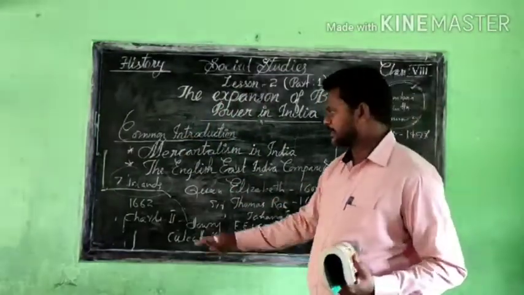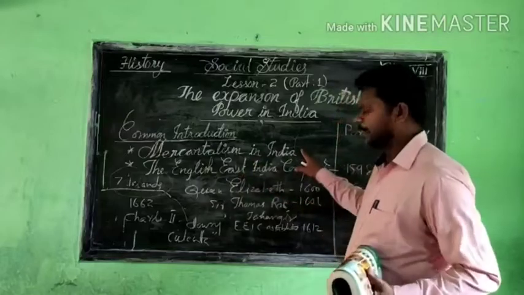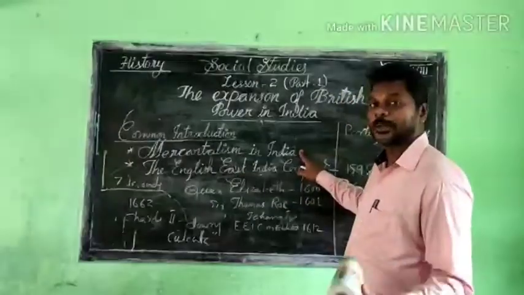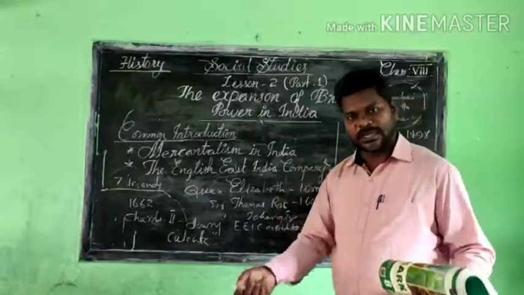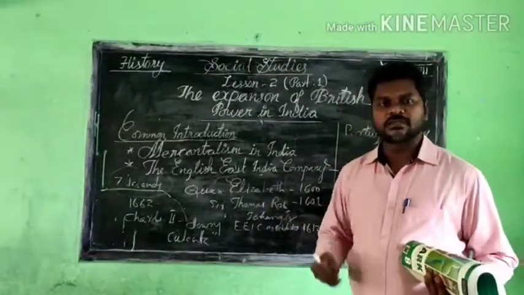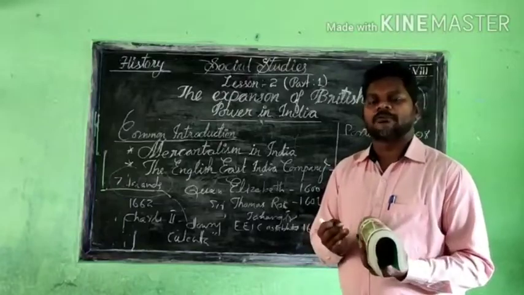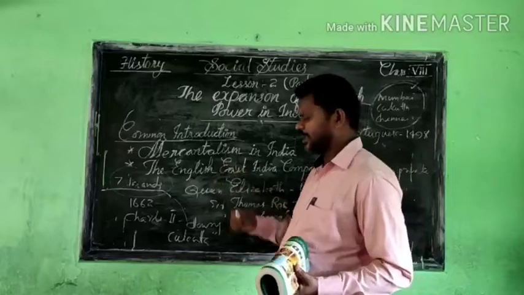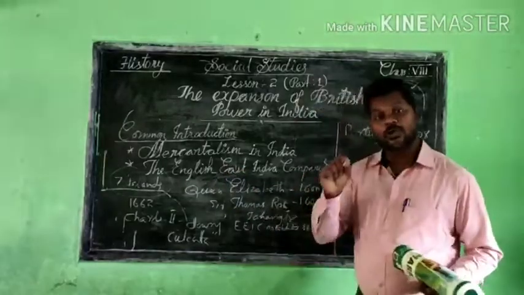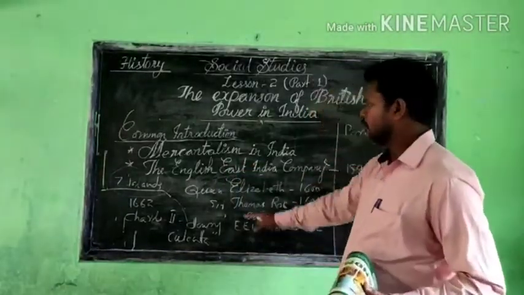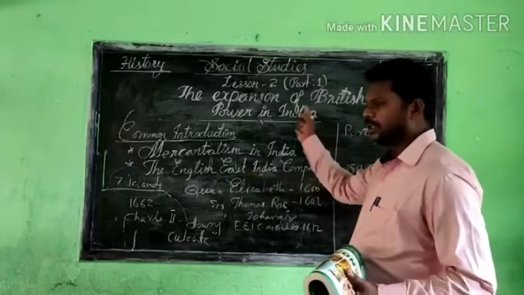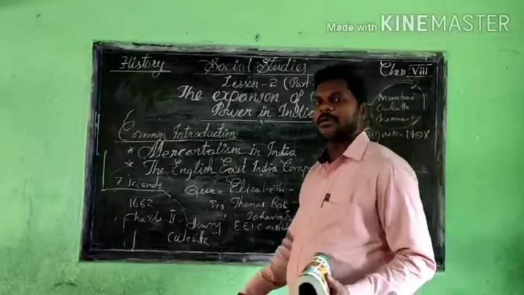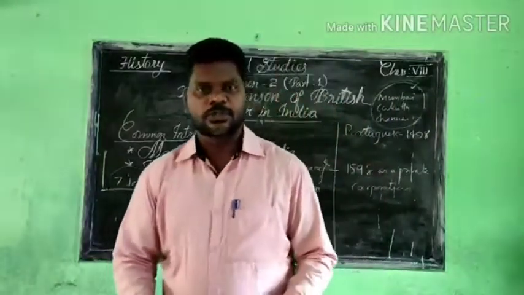Now today we discussed mercantilism in India, and how the different Europeans came to India and exercised their own power in India. Also how the monopoly started with the British, because Europeans, French and many different nations came to India, and more than that, how the English East India Company and the British people started their own monopoly. That also we discussed. So finally, all the information on the English East India Company I have given through this explanation. I hope you understand these two different topics.